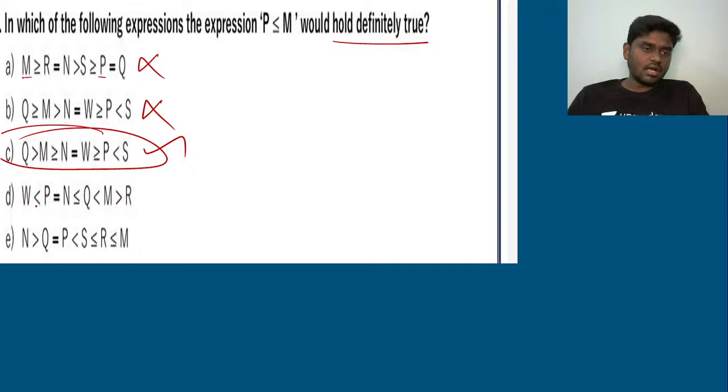And if you try to cross check D and E as well, P is here, M is here. P is actually less than M. So false. And if you see here, again P is less than M, false. So the only possible right answer is option C. Okay.